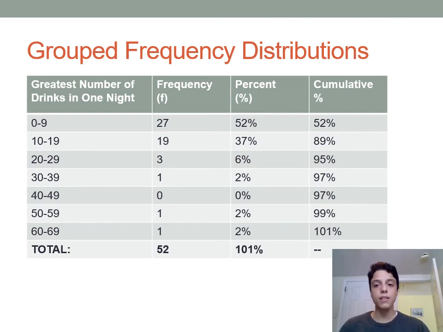One other quick thing to note here is that my cumulative percent ends up at 101%, and this is because of rounding. And so the total relative frequency would also end up at 101%.